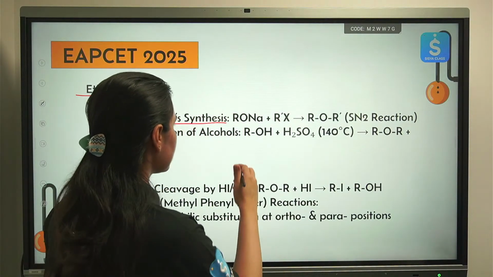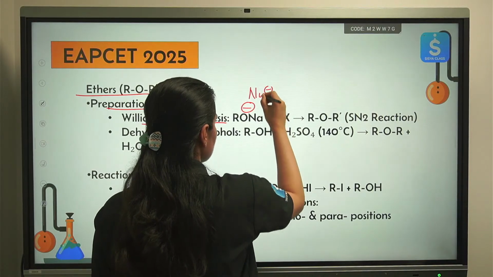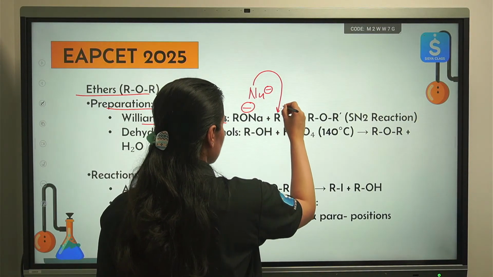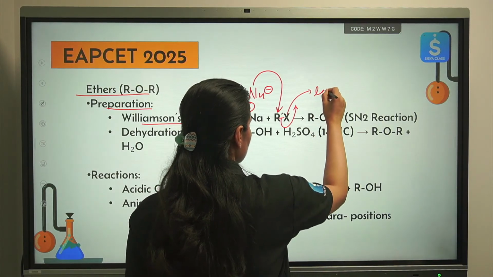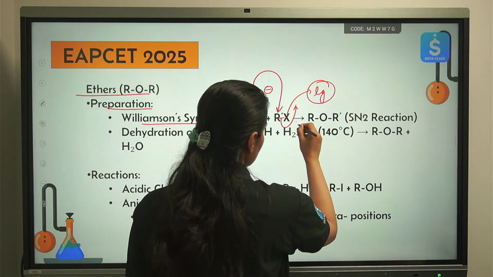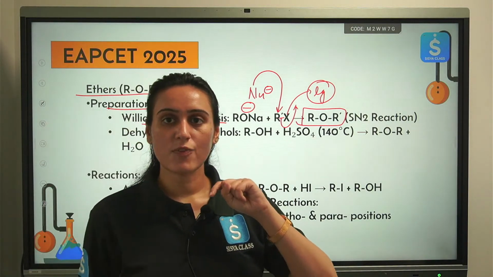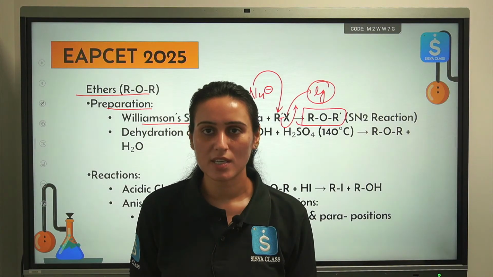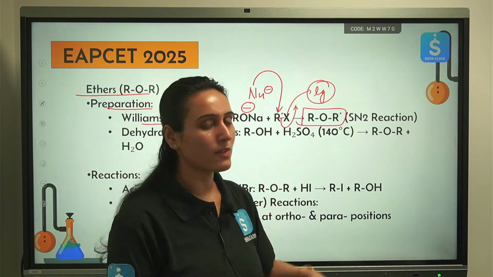Okay. So this is your nucleophile. It will attack your electron deficient center and it will replace this halogen. This is your leaving group. And as a result, you will get this kind of ether. Now, what is important in this Williamson synthesis, since we are talking about substitution, nucleophilic, bimolecular, what type of alkyl halide we should start with?